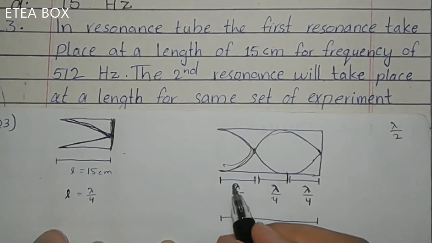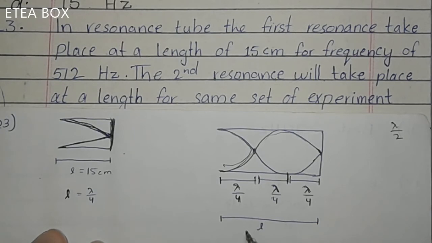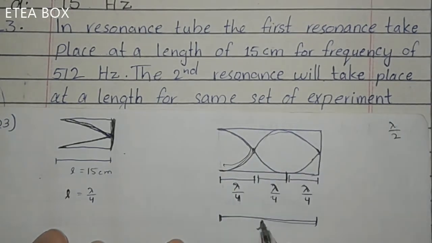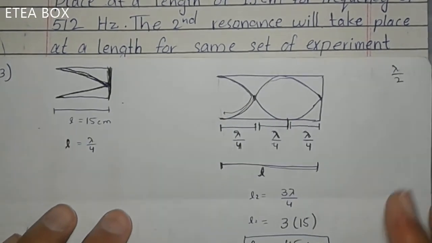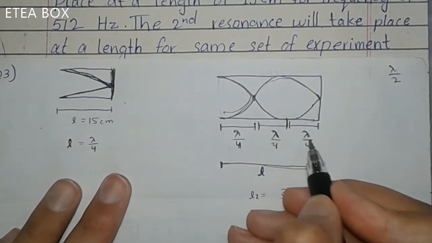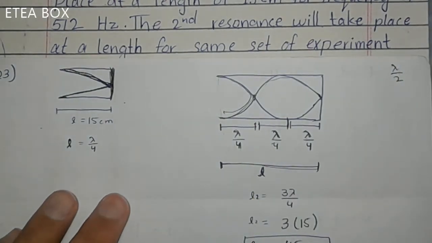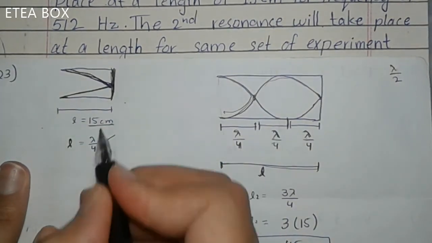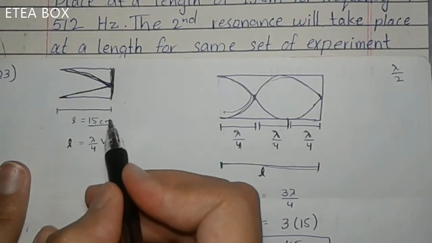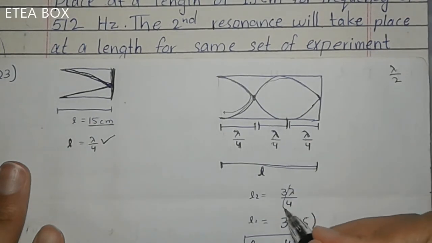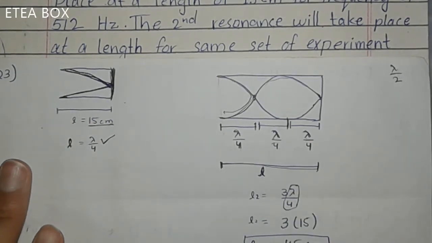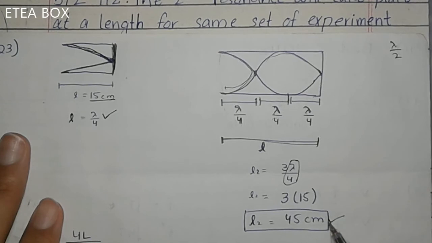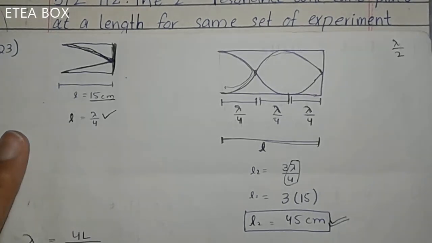But in case of a closed organ pipe, you have to consider lambda by 4, because then the mathematics will be easy. Here we know that from here to here it is length L. Now the length is equal to 1, 2, 3 lambda by 4, so L is equal to 3 lambda by 4. We also know that lambda by 4 is equal to 15 cm. Now in place of lambda by 4, put 15 and multiply it with 3. You will get length L2 is equal to 45 cm.